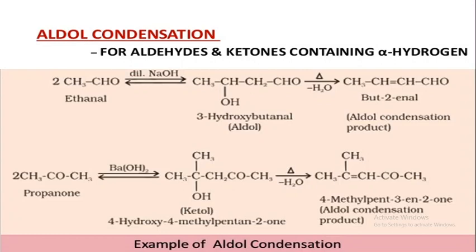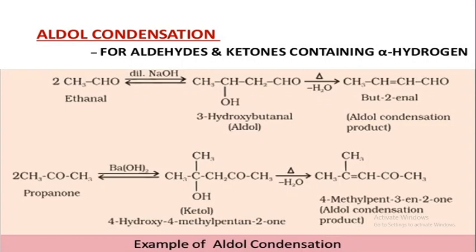on dehydration, that is the water molecule is removed, gives formation of a carbon-carbon double bond. Name is but-2-enal, that is the alpha beta unsaturated aldehyde. Right hand side CHO is the aldehyde group. Next carbon alpha, next carbon beta. The alpha beta carbons are directly attached by a carbon-carbon double bond, that is the unsaturation. Okay, these are aldol condensation products. Any problem? This was the aldehyde example.